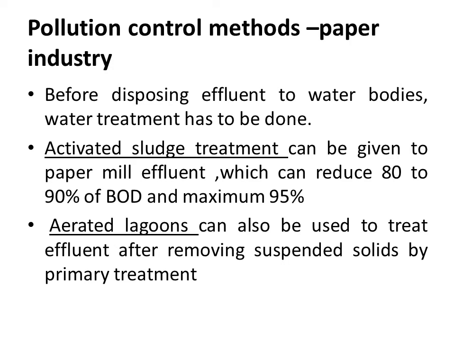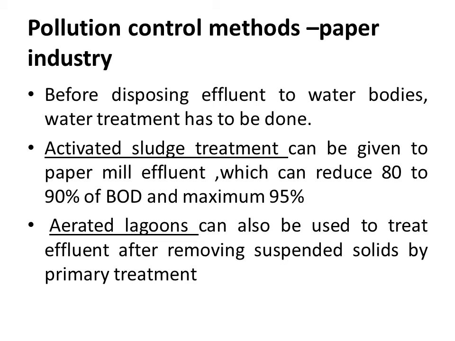Among the different pollution control methods for the paper industry, first of all, before disposing of this wastewater or paper effluent into the water bodies, we have to give it treatment. The wastewater should be treated well before disposal in order to reduce water pollution. Otherwise, the physical, chemical and biological characteristics of the water bodies get changed due to the waste effluent.